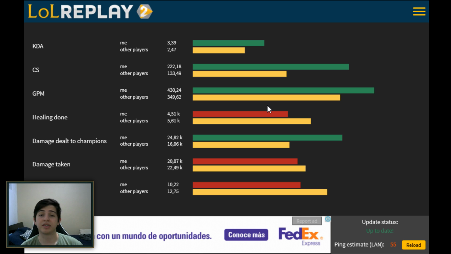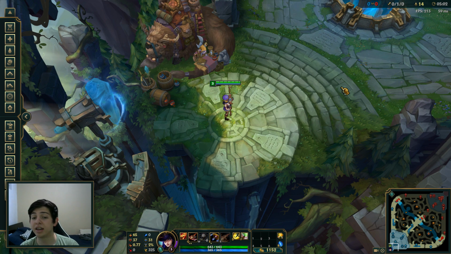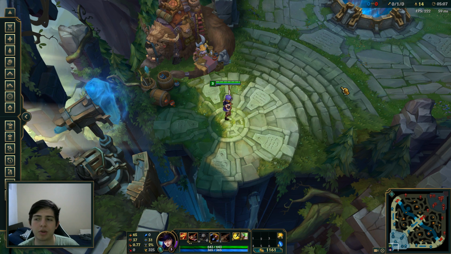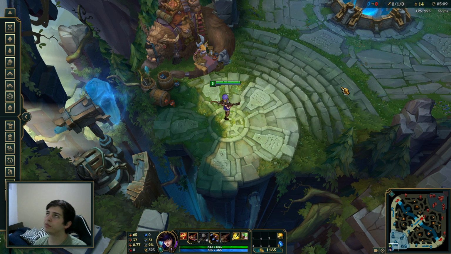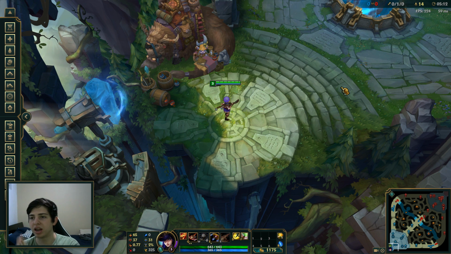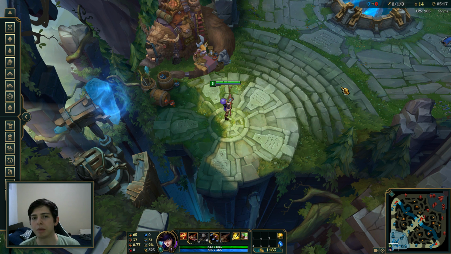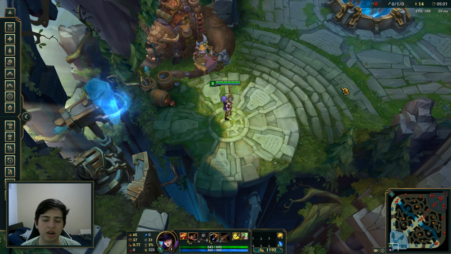And then on top of this, there's also all the other stuff that goes inside the game. So I'm gonna have to actually go into a game and show you exactly what I mean by this. Okay, now that we're actually in game, the final part and probably the most important part is, remember how in OPGJ before the game started we actually had to grab everyone's names, put them in a box, look them up, and go through all those steps to find out information about the different summoners that are in our game? Well, here it's a lot easier.